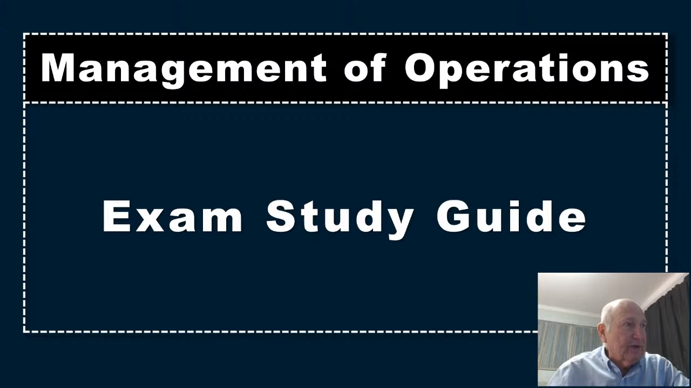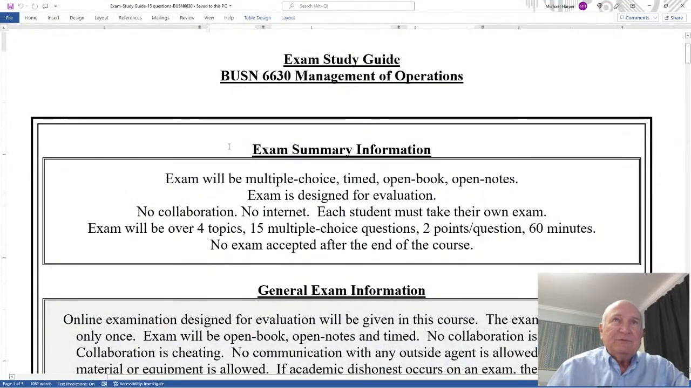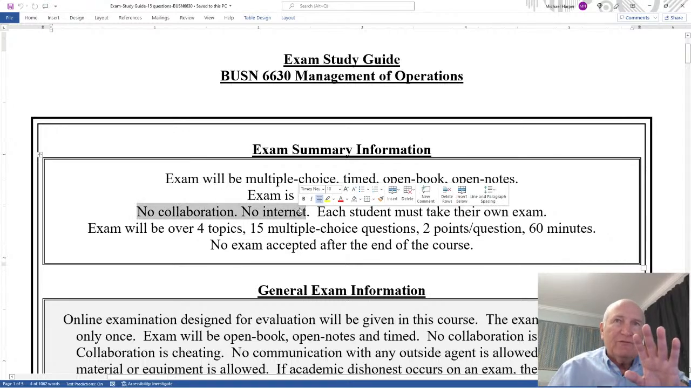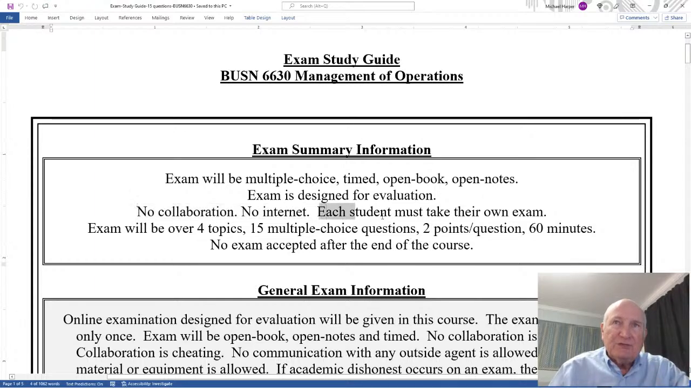So let's bring up the guide. Okay, the exam study guide for 6630 will be multiple choice, timed, open book, open notes, designed for evaluation. No collaboration, no internet. Now you can use the internet, but only for the material in this course. You can't use the internet to get information outside the course from other people. Each student must take their own exam. The exam will be over 4 topics, 15 multiple choice questions, 2 points per question, 60 minutes, no exam accepted after the end of the course.